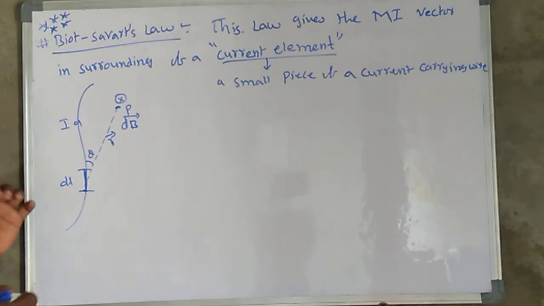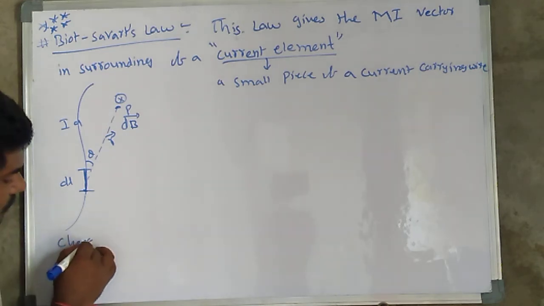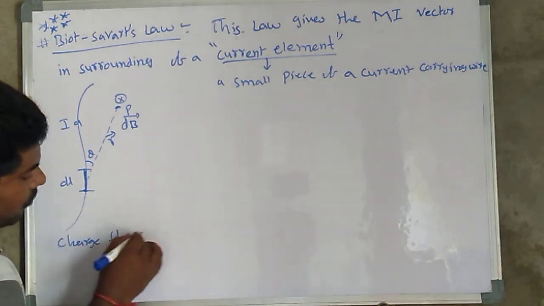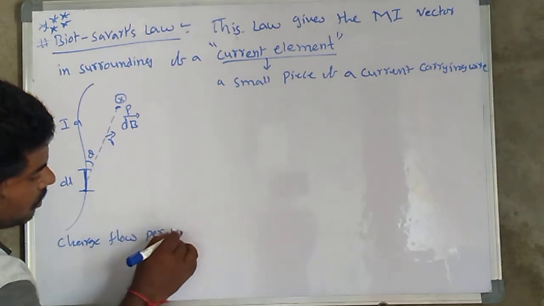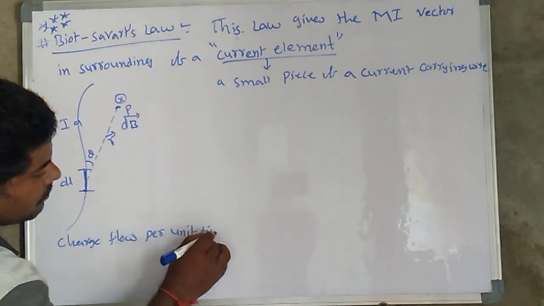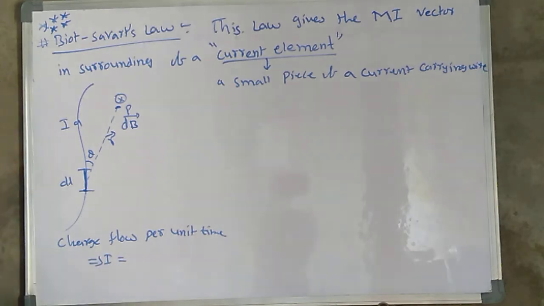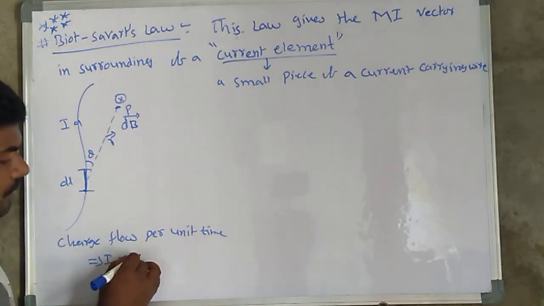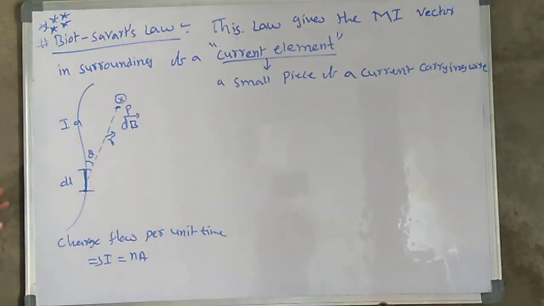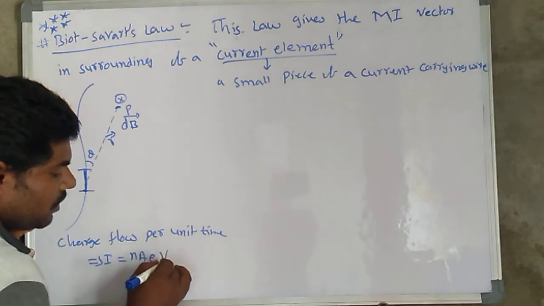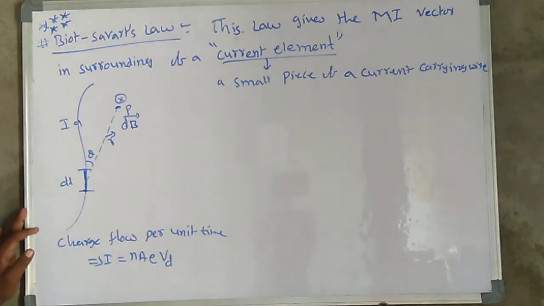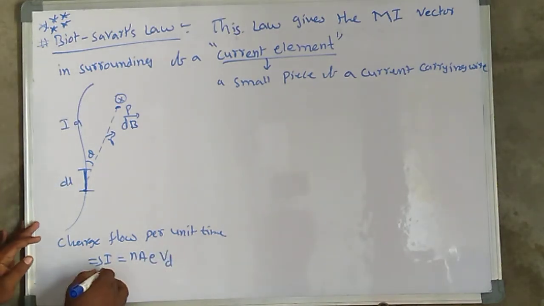Already we know the charge flow per unit time is equal to I, which is equal to n into area into e into drift velocity. We already discussed this part in current electricity.